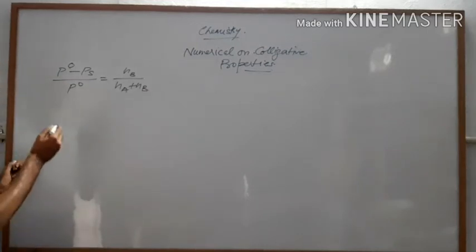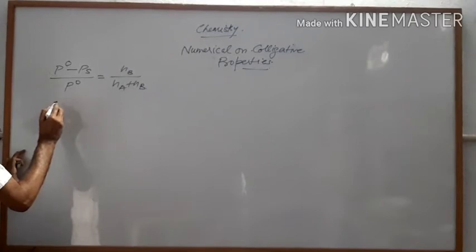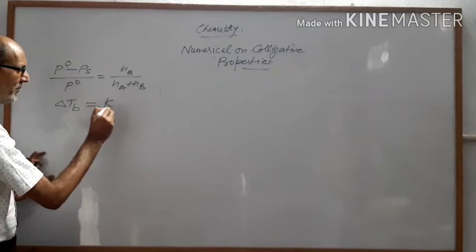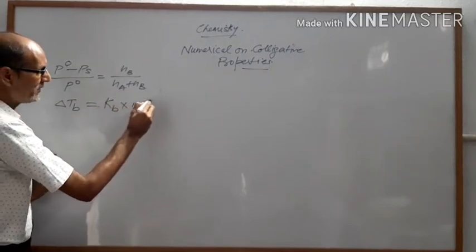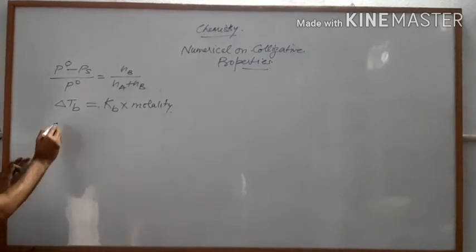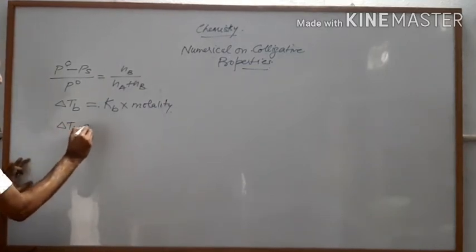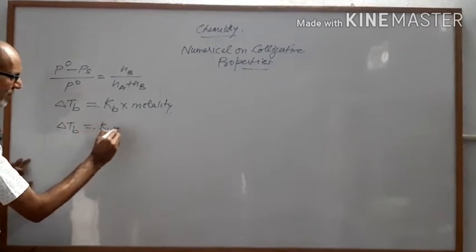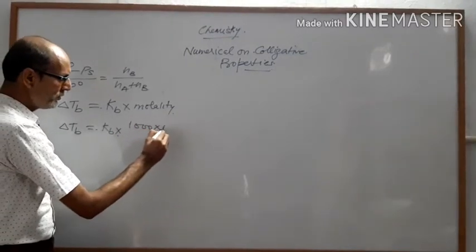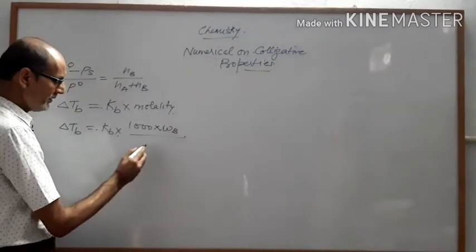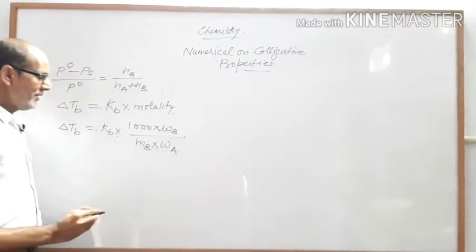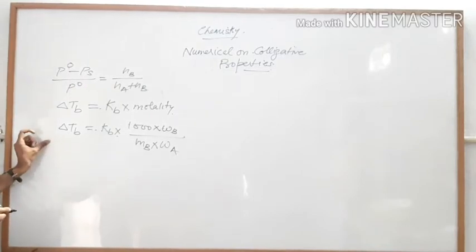Second one is elevation of boiling point. That means del Tb is equal to Kb into molality. And we can write this formula like this also, del Tb is equal to Kb, in place of molality we can write 1000 into Wb upon Mb into Wa. Next formula is depression of freezing point.